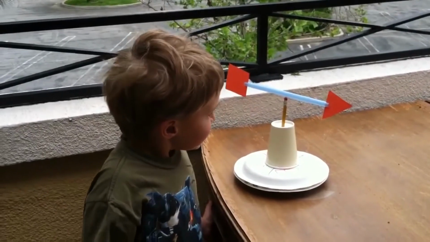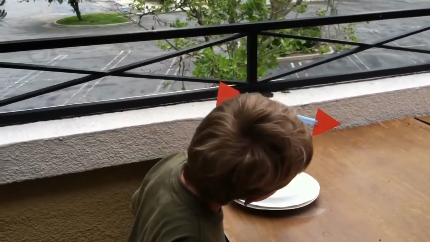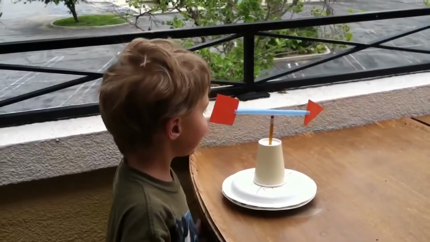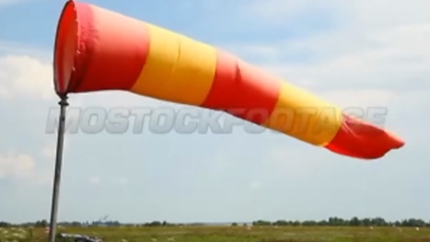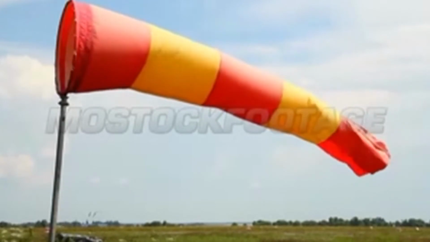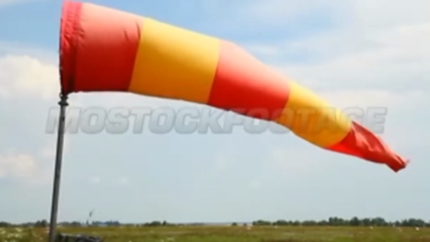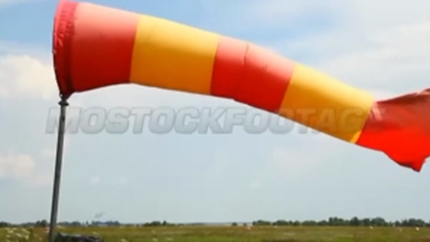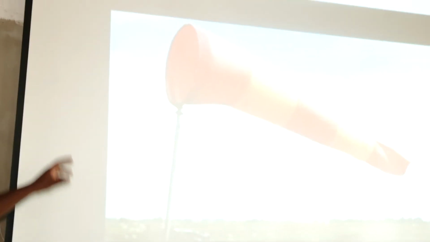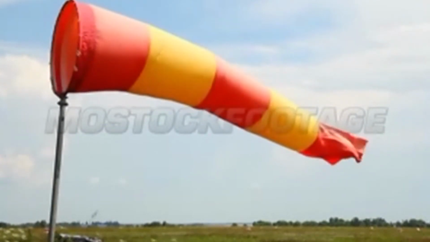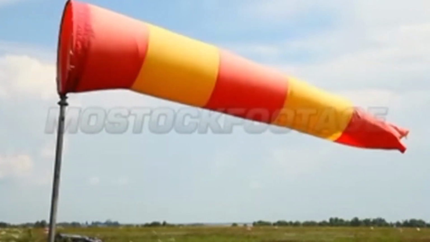But a windsock tells the direction to which wind is blowing. So that sock goes to the direction where wind is blowing to. As wind blows, it enters this sock, and this sock will show you where wind is blowing to.